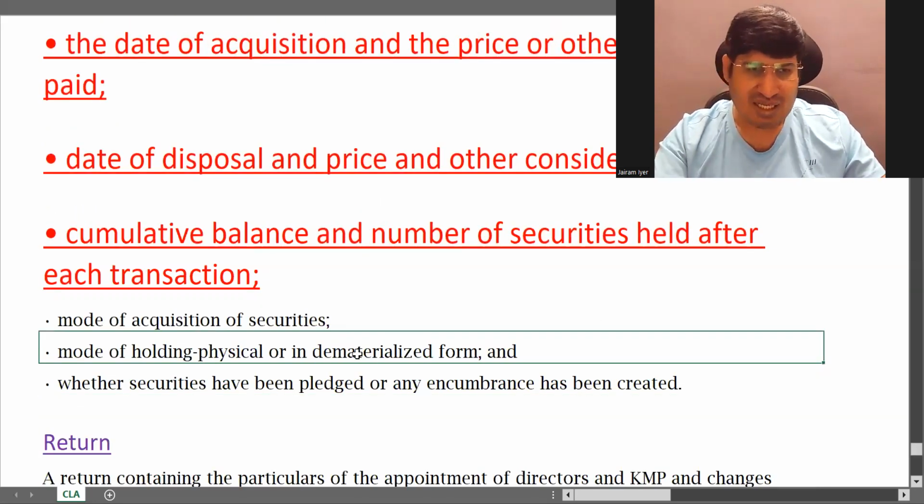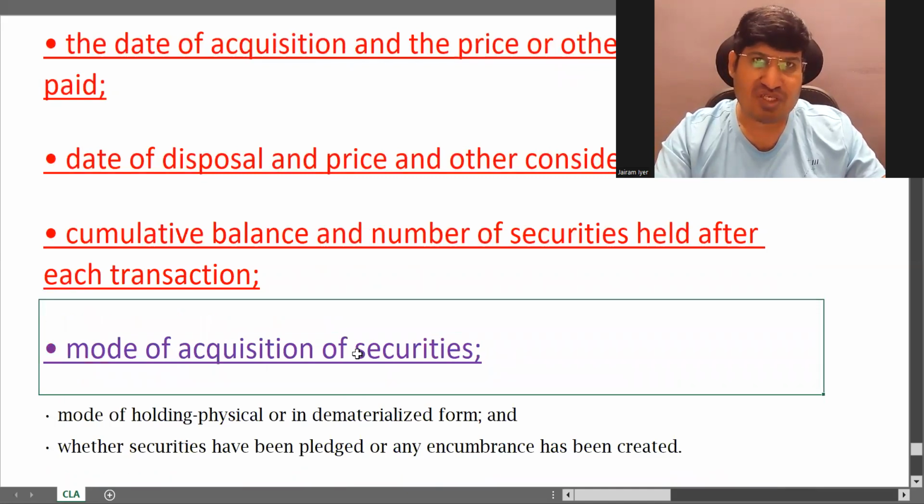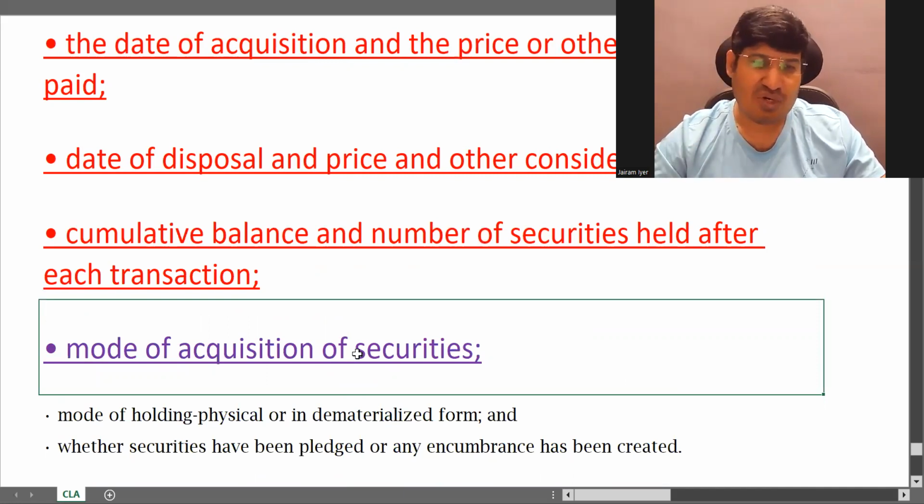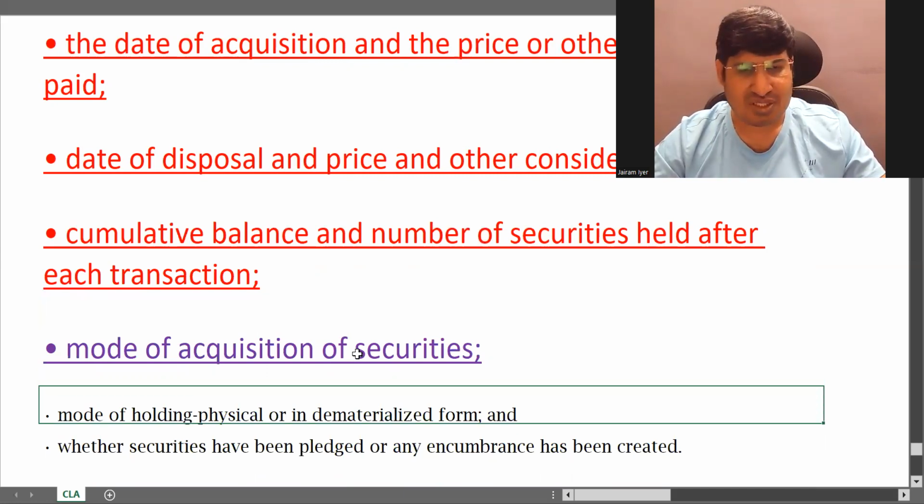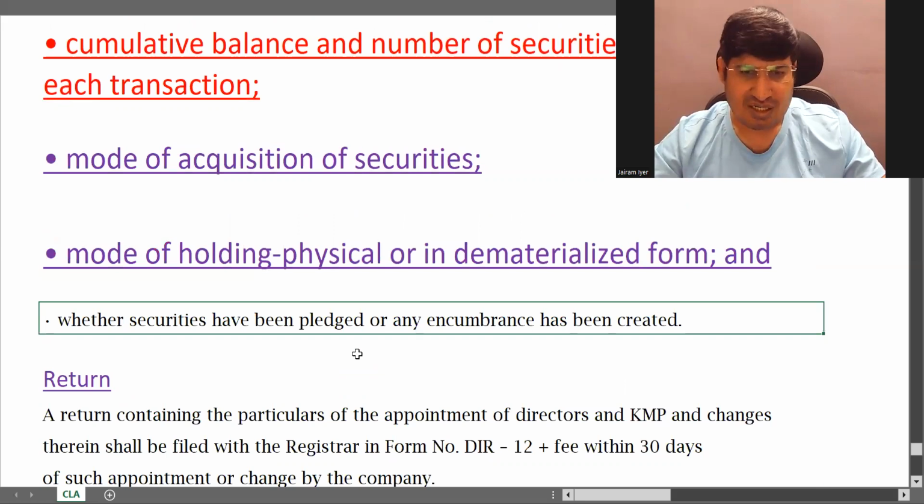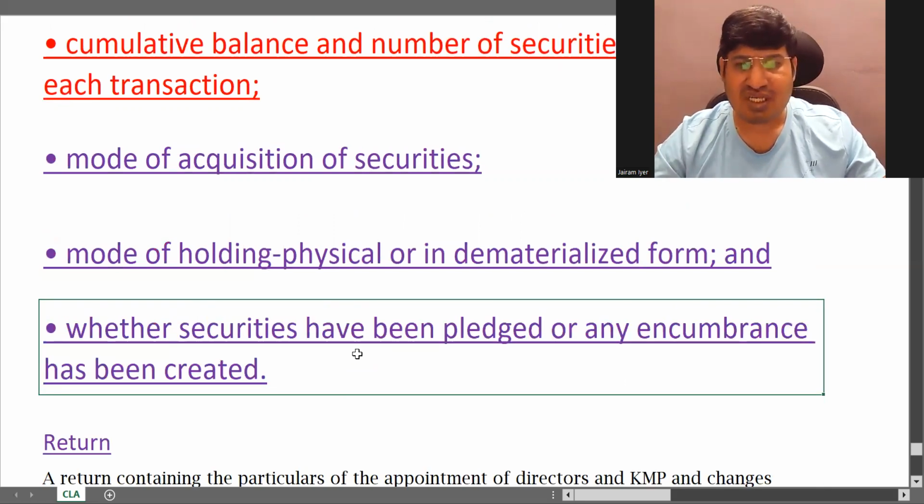And then the mode of acquisition of securities. How you have acquired it, whether through the stock market or through a direct transaction. How did you acquire it? Mode of acquisition, okay? Mode of holding, that is whether you are holding in physical or in dematerialized form. And then whether securities have been pledged or any encumbrance has been created. So this is pledged or encumbrance.